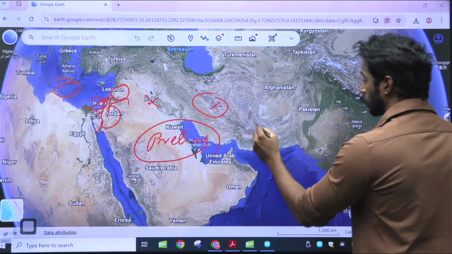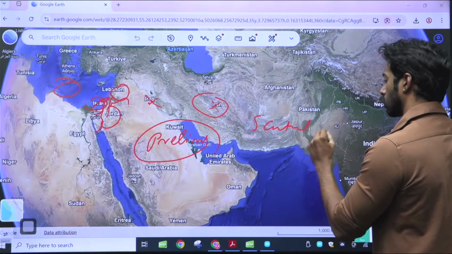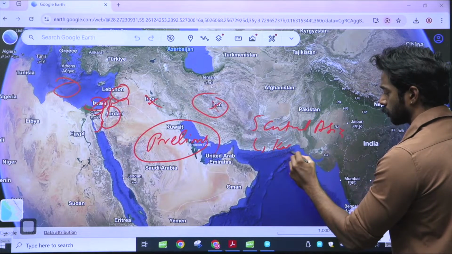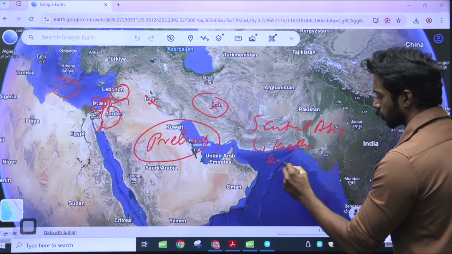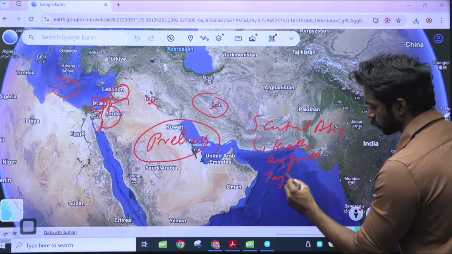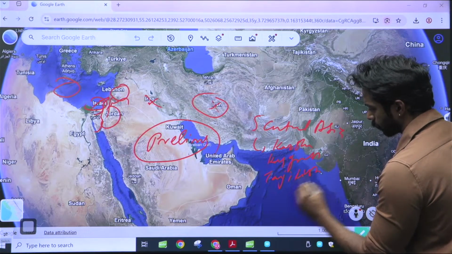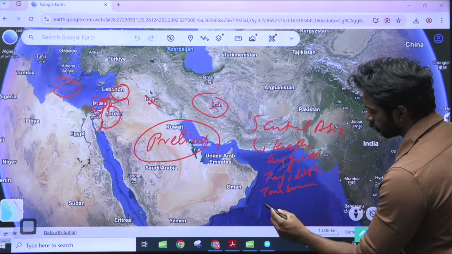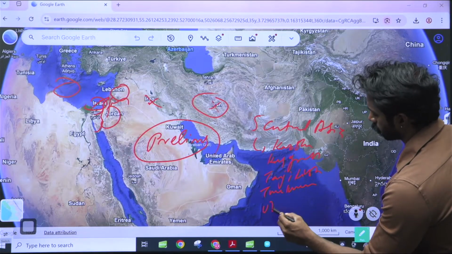There are 5 Central Asian nations, including Kazakhstan, Kyrgyzstan, Tajikistan, Turkmenistan, and Uzbekistan.